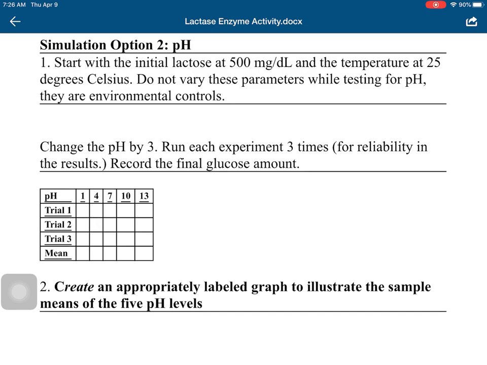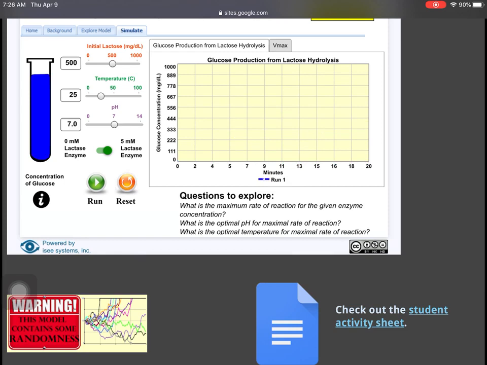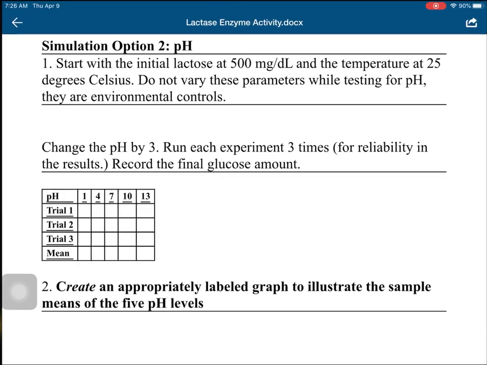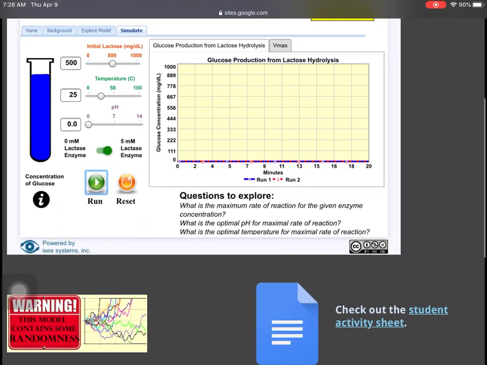So now I'm going back to the lab here. I'm just going to click reset to clear it all off. That sets everything back to normal where the temperature is back at 25. And I can just adjust the pH this time. So now I'm adjusting the pH down to 0. I'm going to hit run. I'm going to do that 3 times so I can get 3 runs just to make sure everything's fine and what I'm expecting. Then I'm going to go to a pH of 4, and I'm going to do the same.